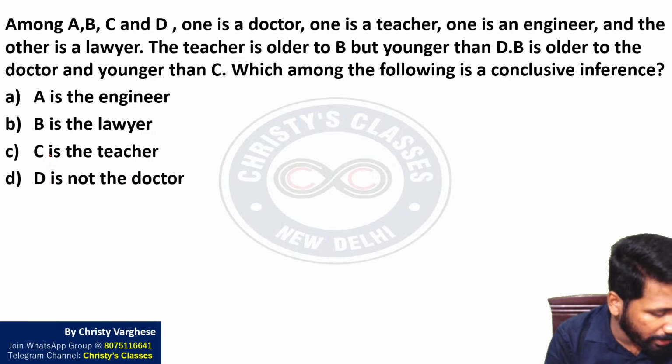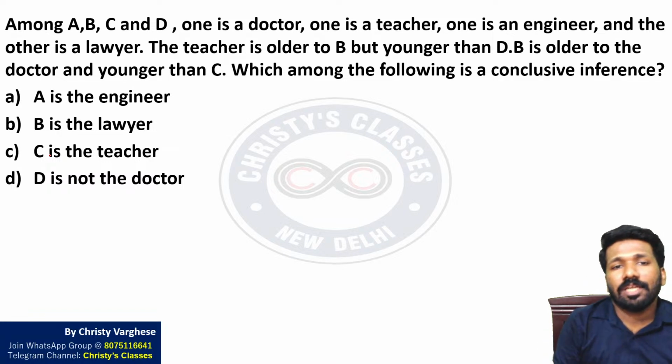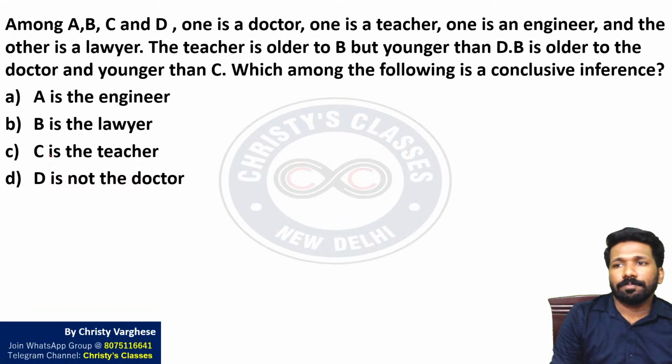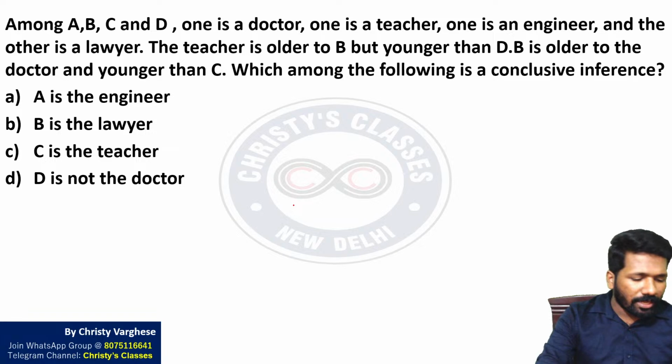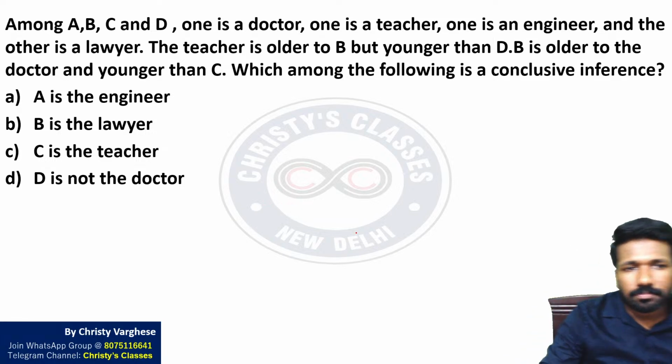Option C is what you are getting. Okay, let us check whether option C is correct or not. Among A, B, C, D, one is a doctor, one is a teacher, one is an engineer, and the other is a lawyer. The teacher is older to B but younger than D. It's a sequential ordering or ranking and ordering problem.